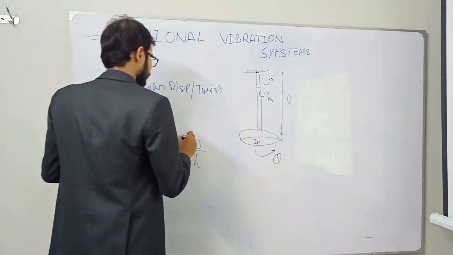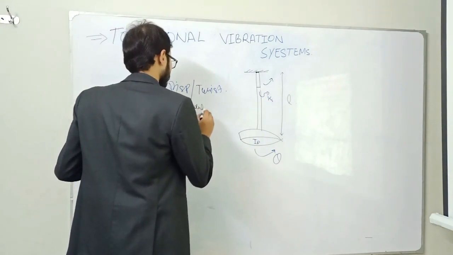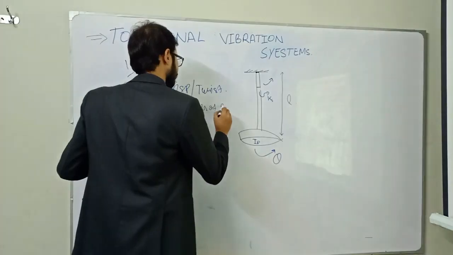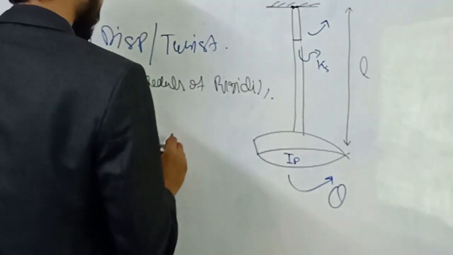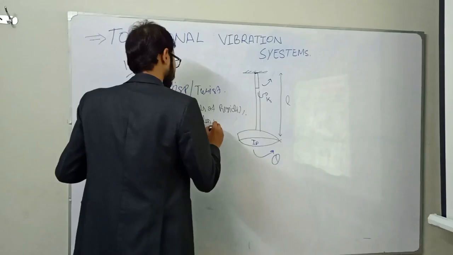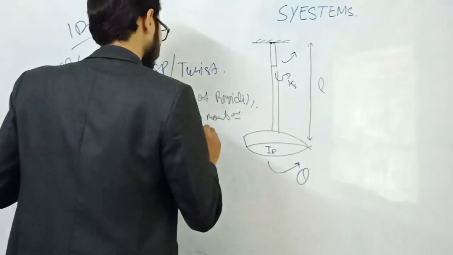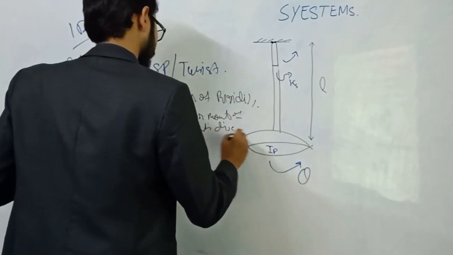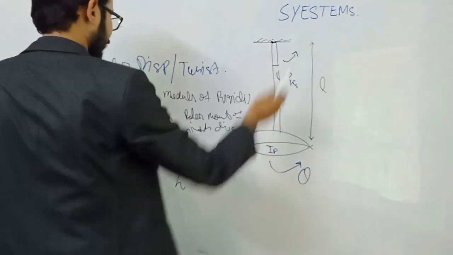G is modulus of rigidity. What is J? This is polar moment of inertia of disk. What is L? Again, it is the length of the shaft, already explained.